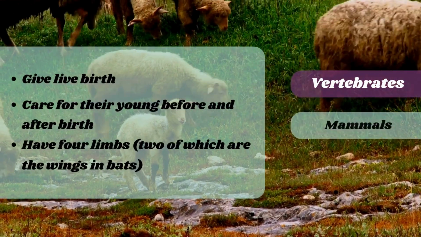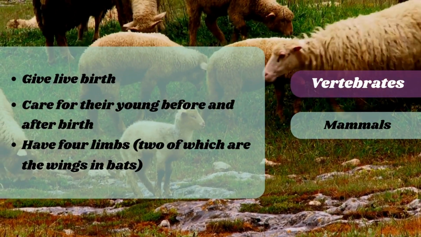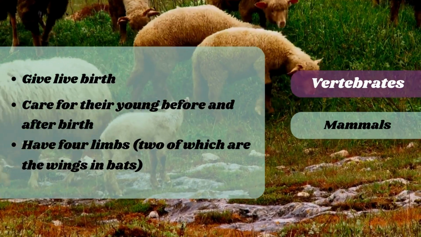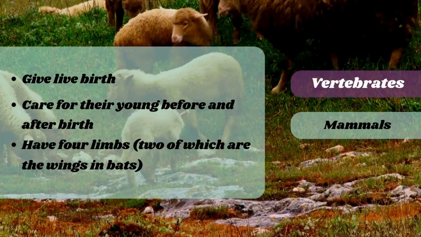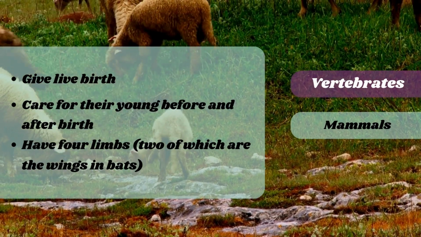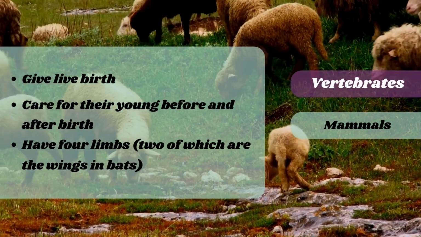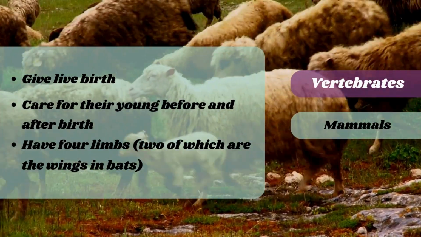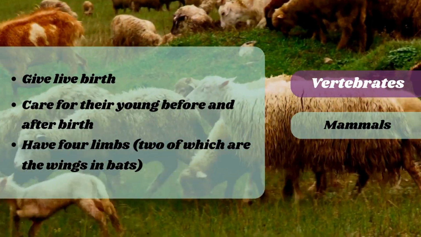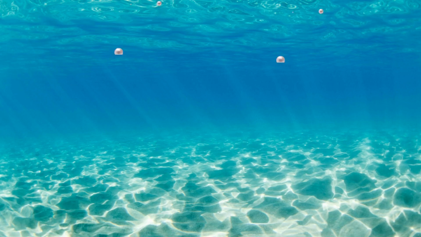Mammals give live birth and the young are usually breastfed after birth. Like birds, mammals care for their young before and after birth. Some mammals are aquatic like the seal, the walrus, the whale and dolphins, and others are terrestrial, like us. Mammals tend to carry 4 limbs, 2 of which are the wings in bats. So there you have it, classification simplified for you.